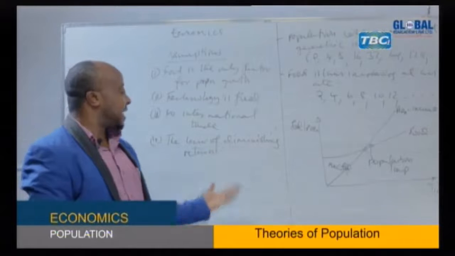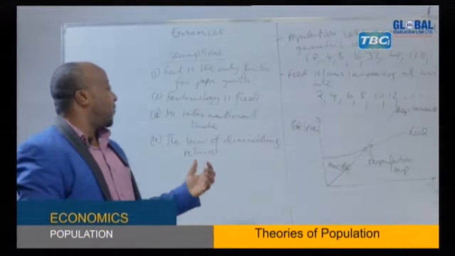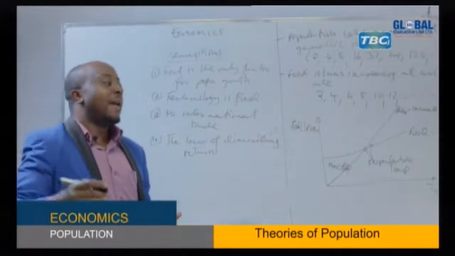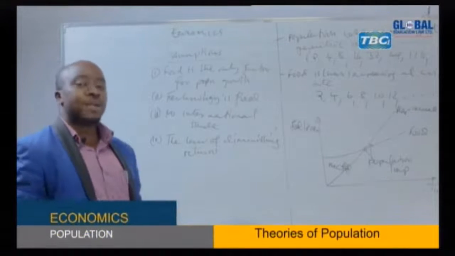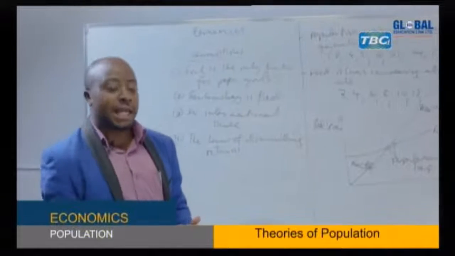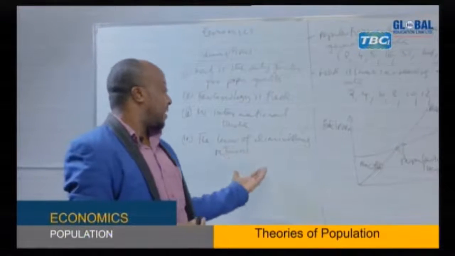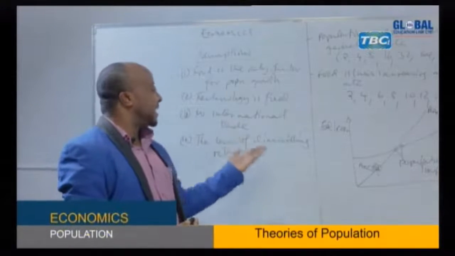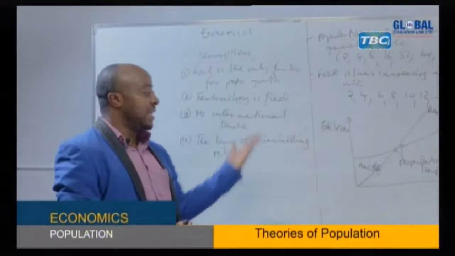Remember, the law of diminishing returns states when a unit of variable factors are added to a fixed factor, at the beginning, output will be increasing, but beyond a certain level, output will be decreasing. That is the law of diminishing return. So it is assuming that the law of diminishing return should be applicable in this case.